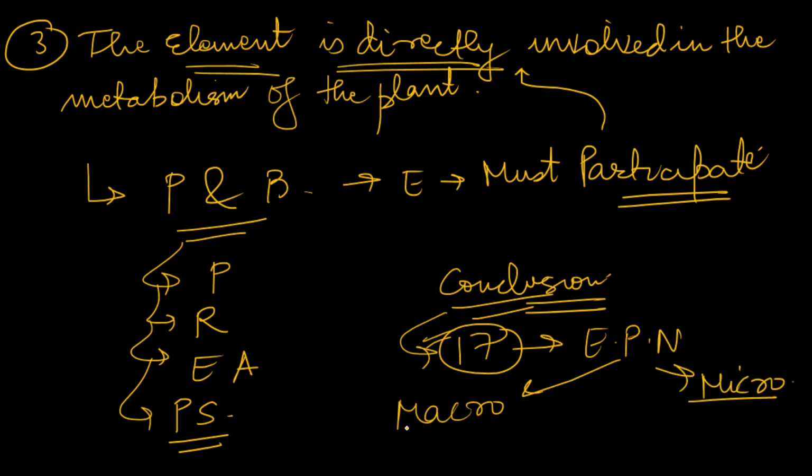So the important macronutrients are NPK. There are others also, but remember NPK. And important micronutrients are iron, zinc, copper, molybdenum. So this is how you can conclude based on this criteria: there are 17 essential plant nutrients identified by scientists, and they have been divided into micro and macro. So this was all about the criteria of essentiality.